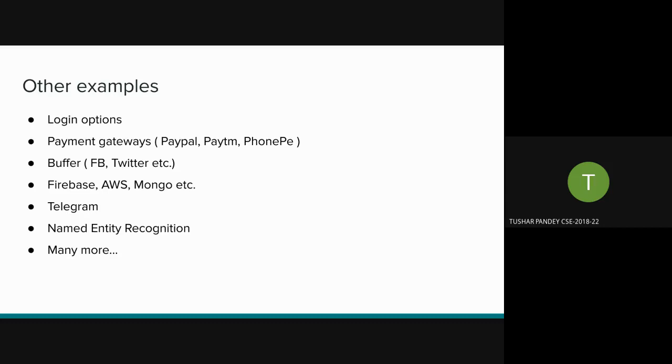Suppose you enter Mount Everest, the two words you extracted from a bunch of strings. If you give it to an NER API, maybe it will return the Wikipedia link to Mount Everest, the height of Mount Everest, some general information about it, things like that.